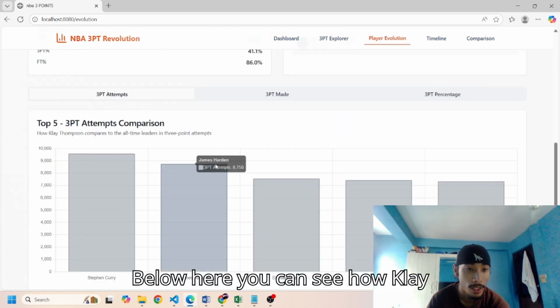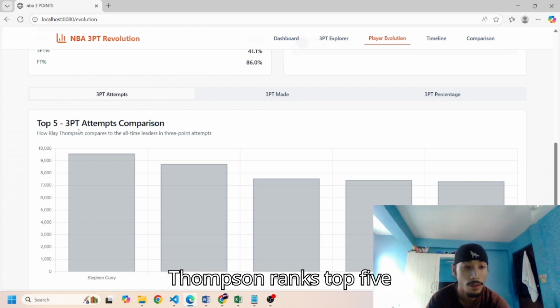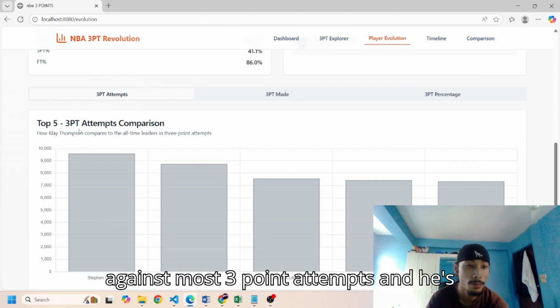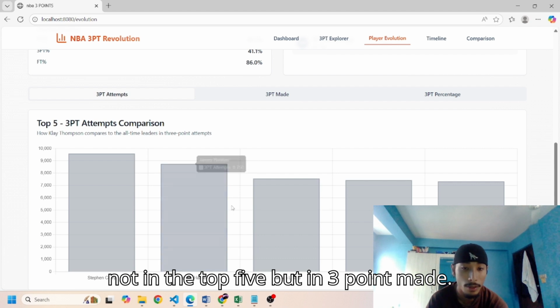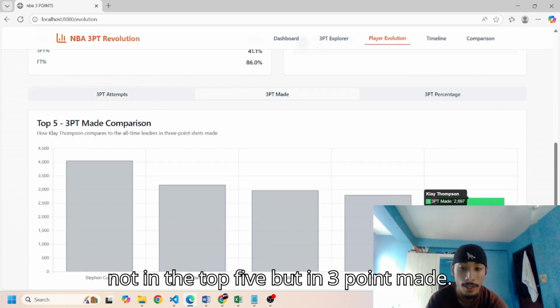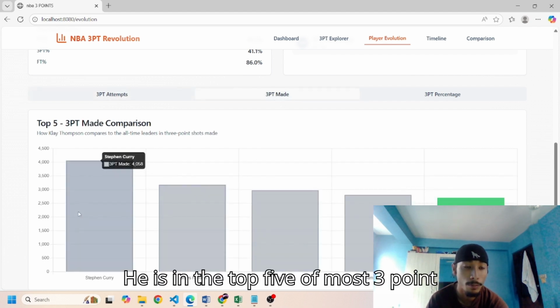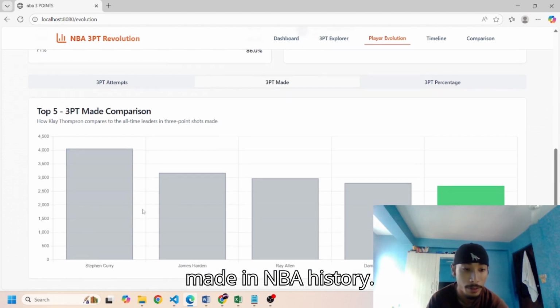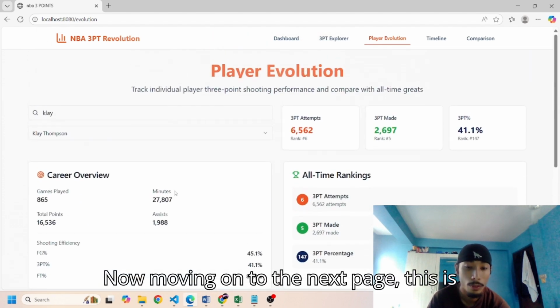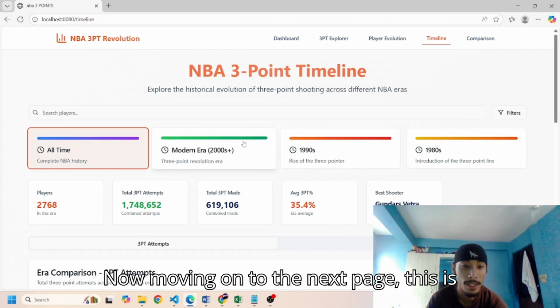Below here we can see how Klay Thompson ranks in the top 5 for most three-point attempts, and he's not in the top 5, but in three-point made he is in the top 5 of most three-point made in NBA history. Now moving on to the next page. This is the timeline page.